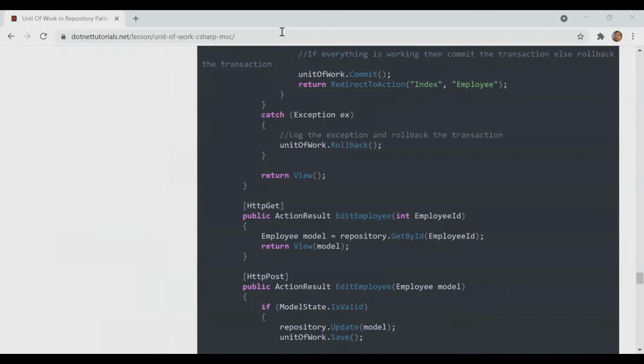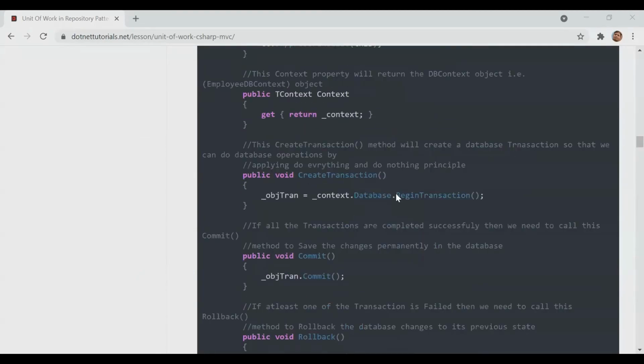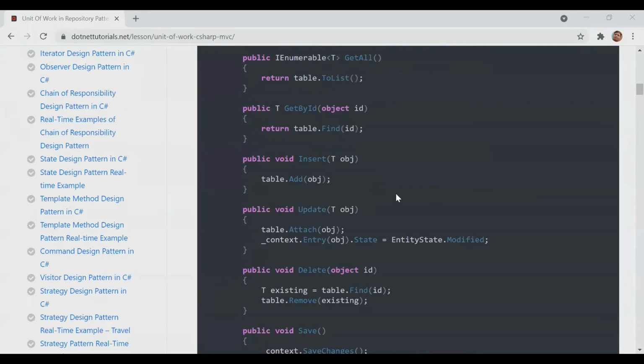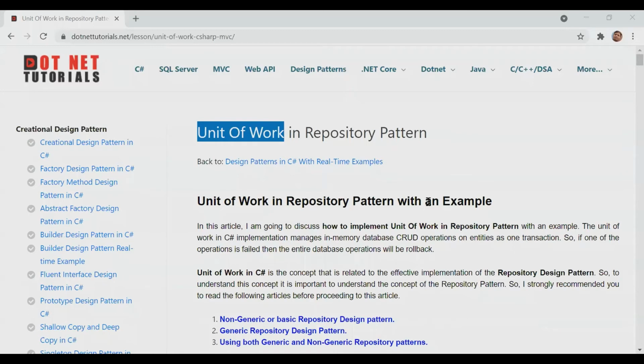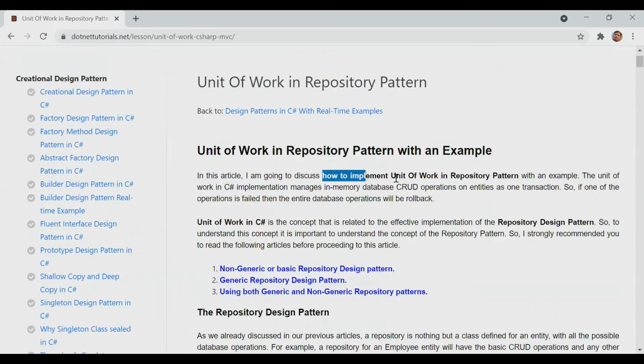Right. Anyone who wants to add a little bit more on unit of work? No? Okay, that's done. So here, unit of work means I have, suppose, one and three works that I want to perform as one task, right? That will be a unit of work. So we will see here how we can work with unit of work.